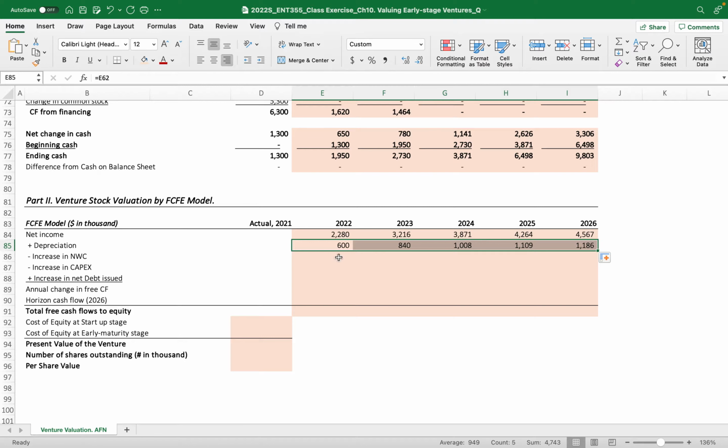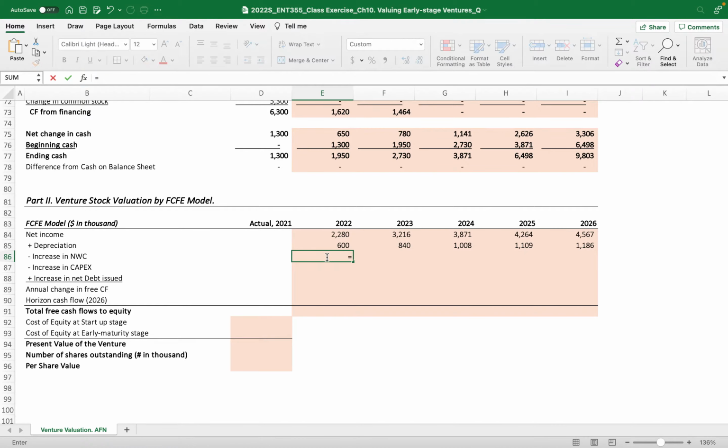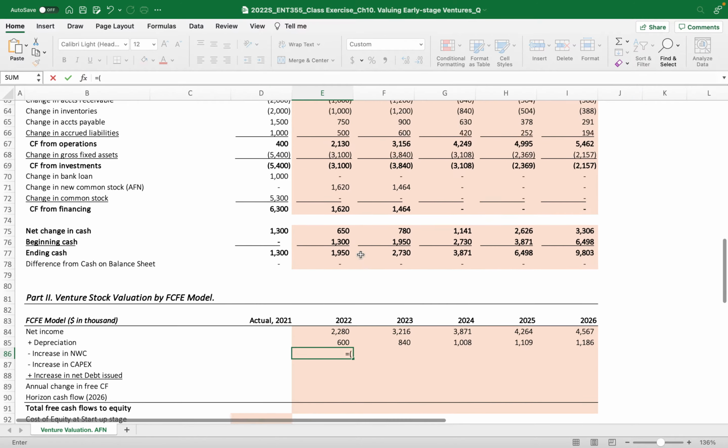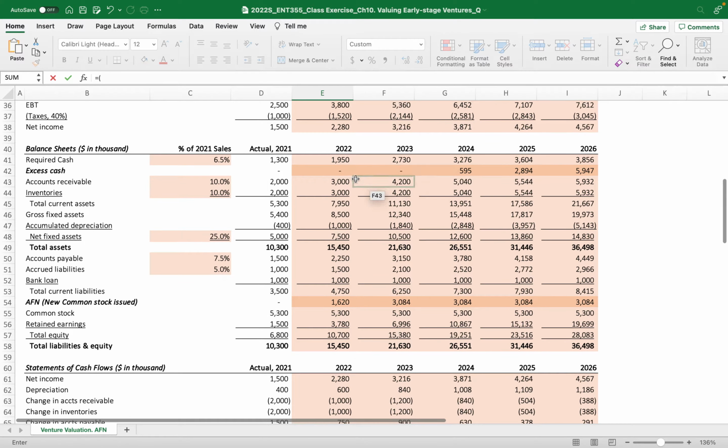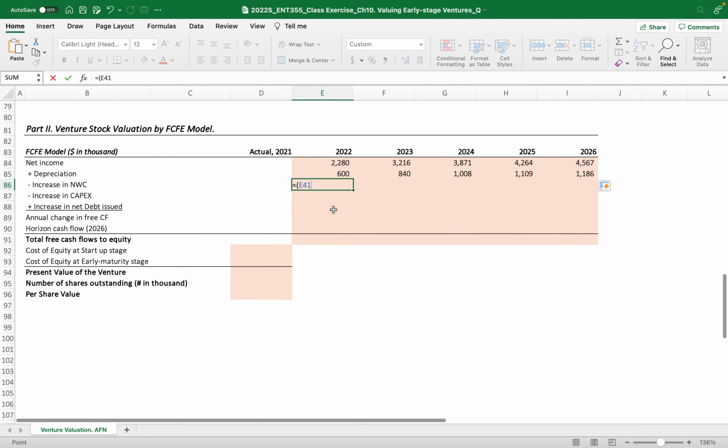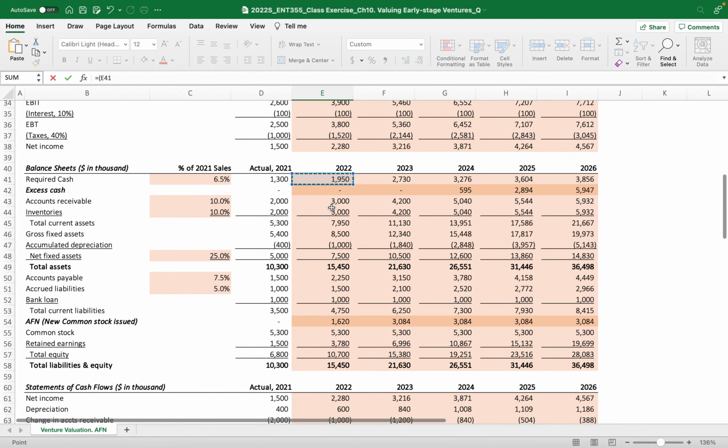So how to get it? Let's go. Here, open the parenthesis, go to the balance sheet. There you go. Here, required cash. Oh, before calculating this, what we want to calculate is the increase in, right? Again, here, increase in, then we need to start from old to new, right?